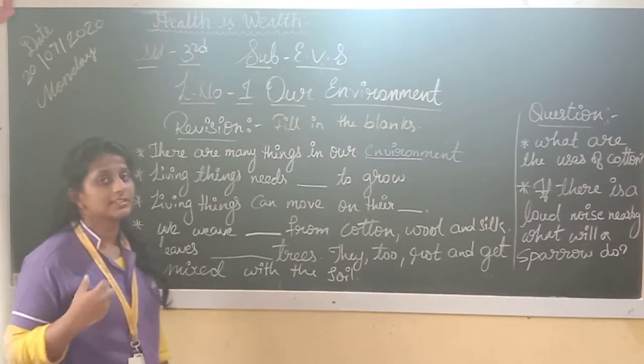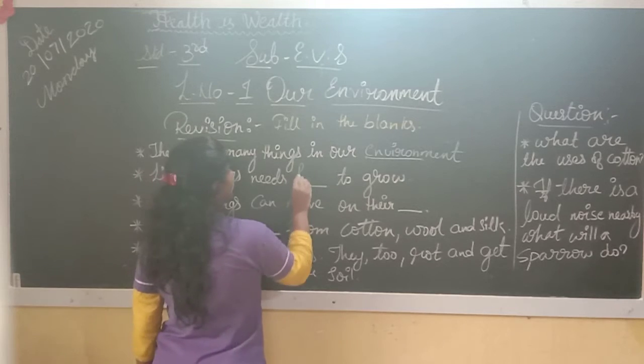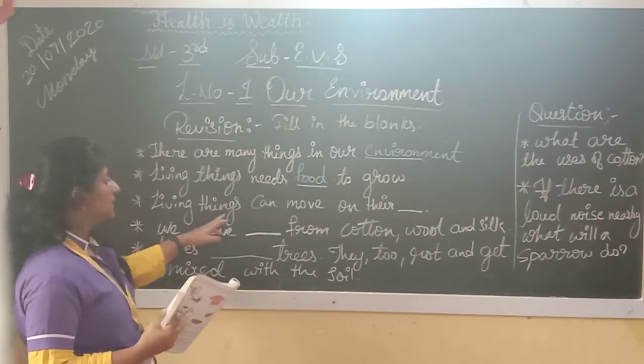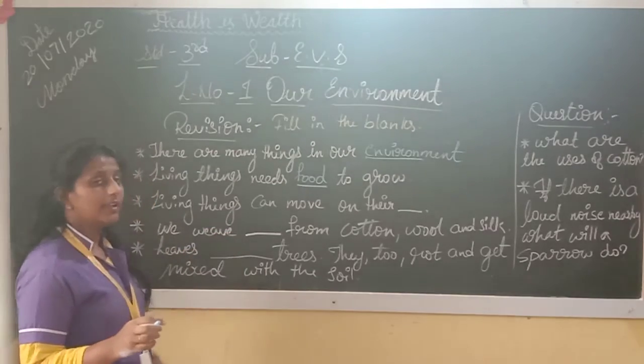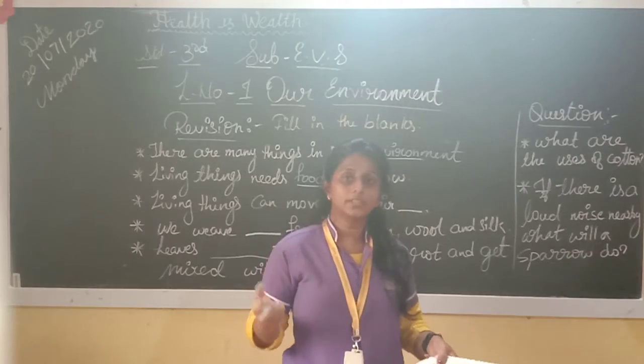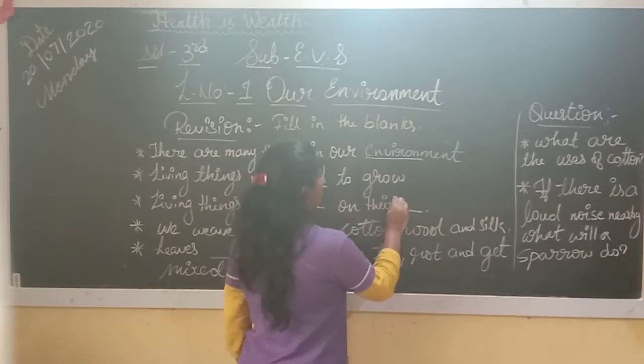What do living things need? They want food like grains, insects. Living things can move on their own. They do not depend on others. When they are born, at that time they fly and move on their own.